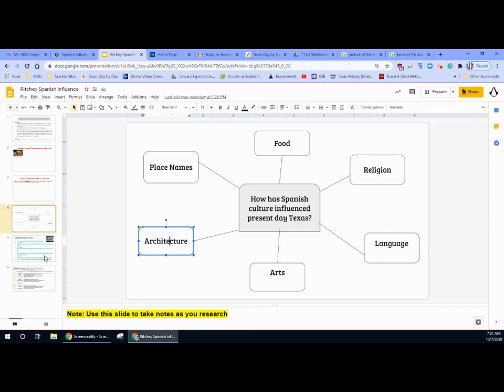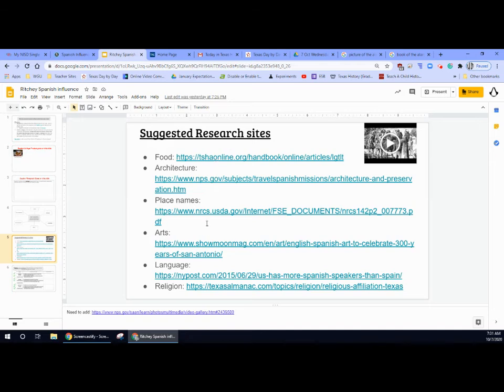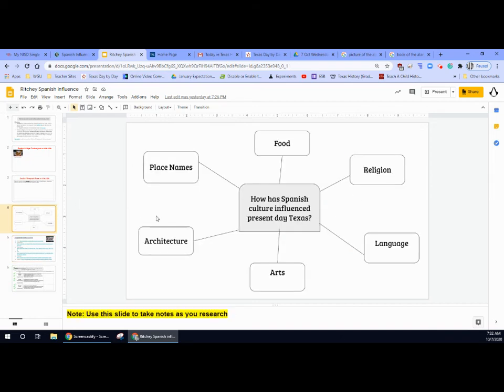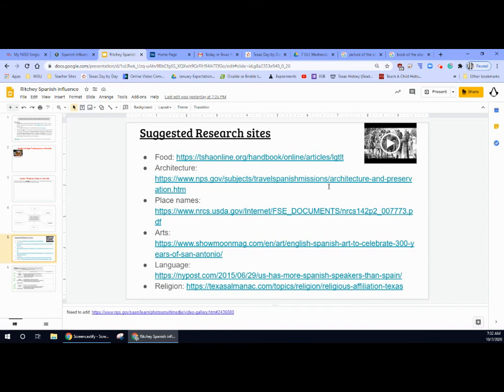You can find great examples on these suggested research sites. Take a look, say, oh, there's a name. Let me find a picture about this name. Let me find a picture about this architecture. Okay, there might be pictures already on these pages, and there may not be. Some pages have pictures on them already. You can copy and paste, or you might have to do a little bit more researching in Google. All right, there's a short little video here that will help explain Spanish culture as well, the Spanish influence. You can watch that short little video.